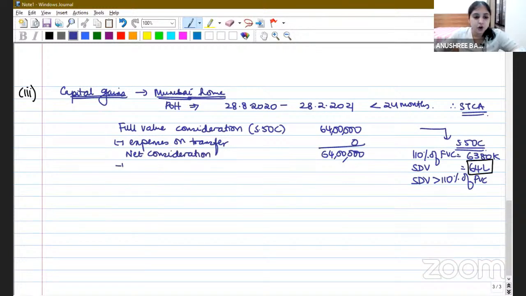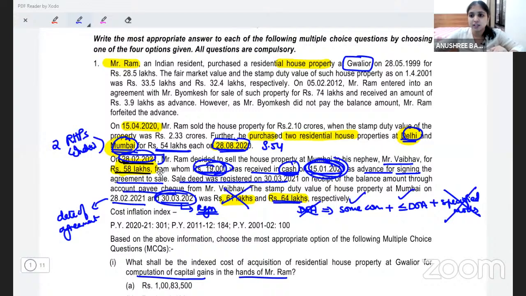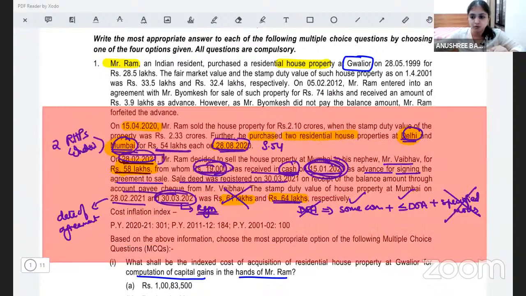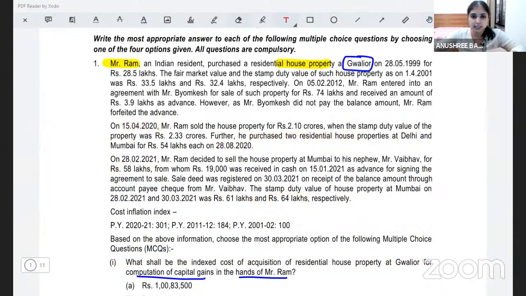Right? From this, we subtract our cost of acquisition. We don't subtract index cost of acquisition. No indexation because short-term capital asset. So what will the cost of acquisition be? My actual cost of acquisition is how much? What did we actually incur to purchase this property, to purchase this Mumbai house? What did we actually incur? We actually incurred 54 lakhs, right? For each of the two houses, we had incurred 54 lakhs.